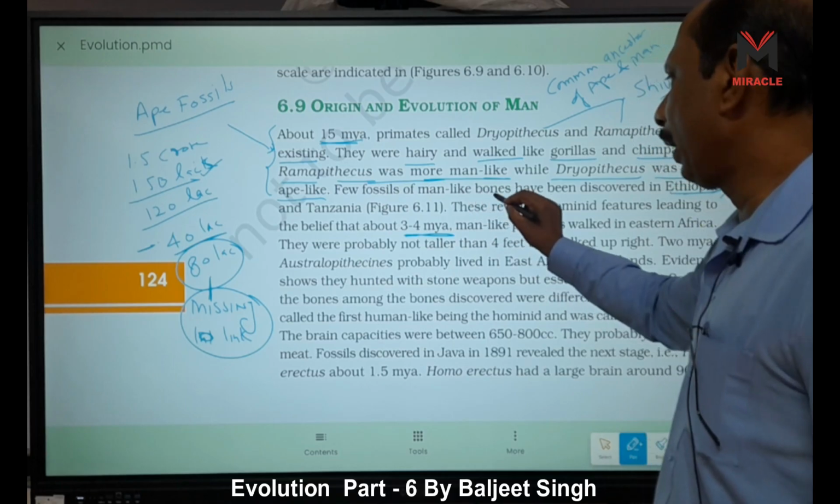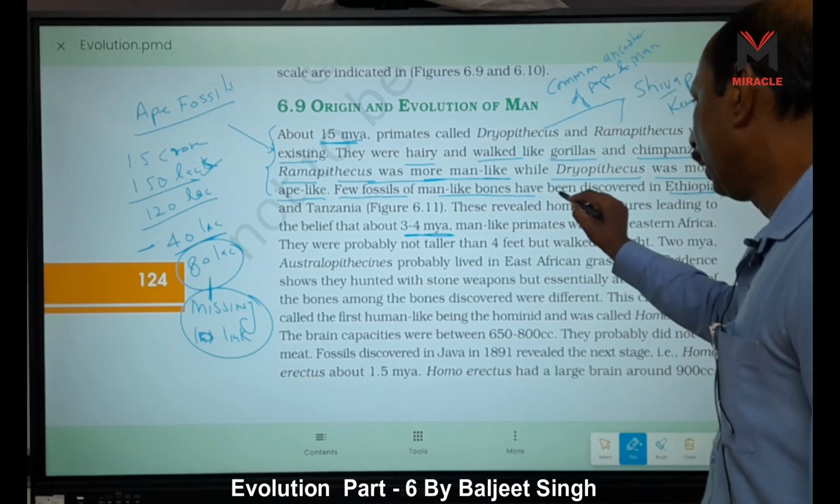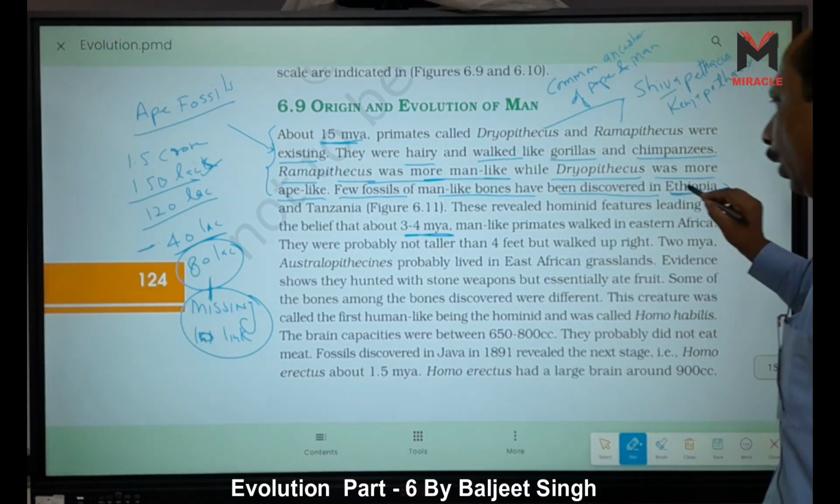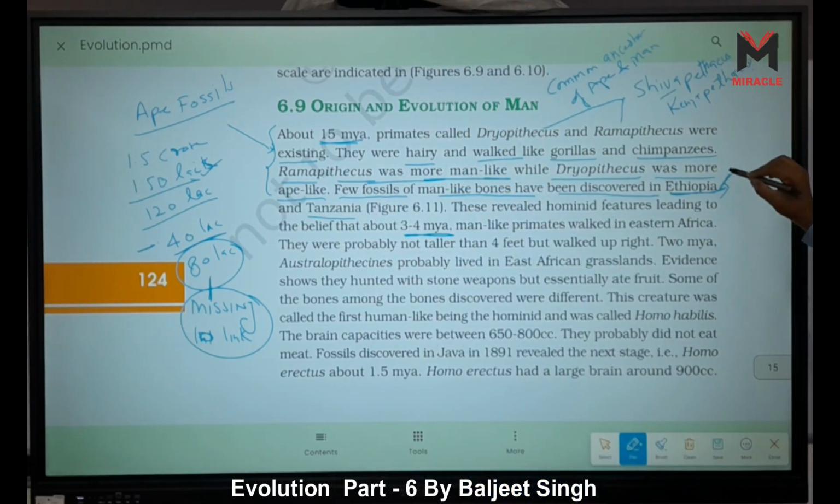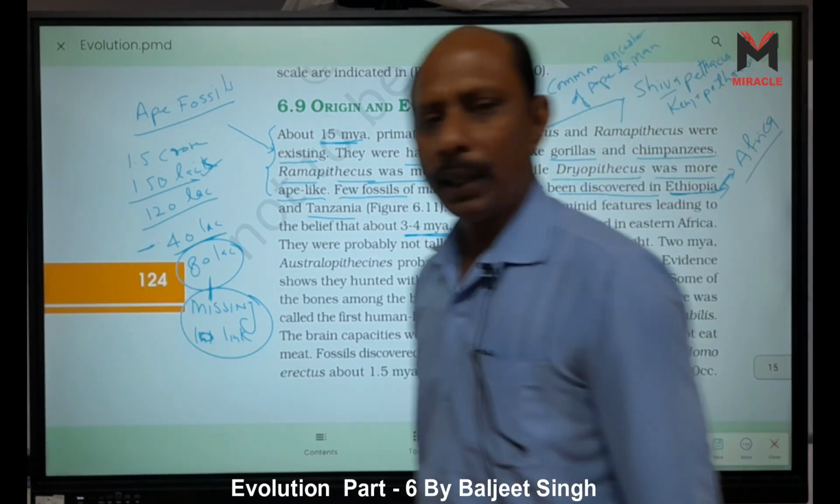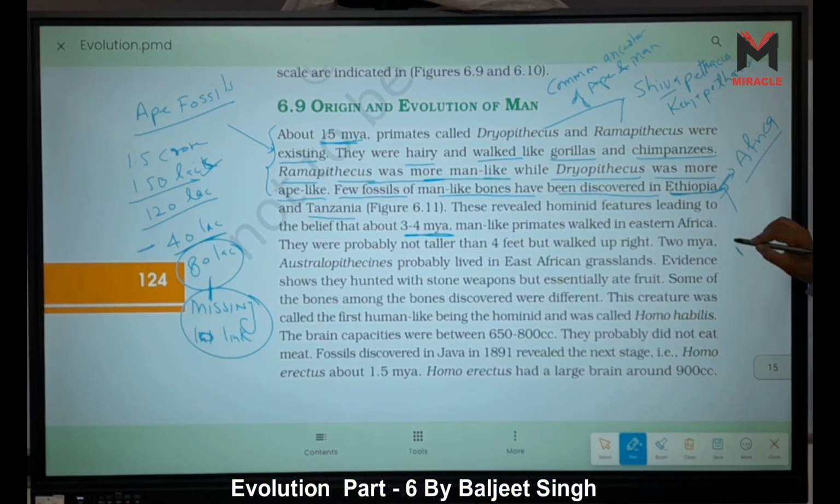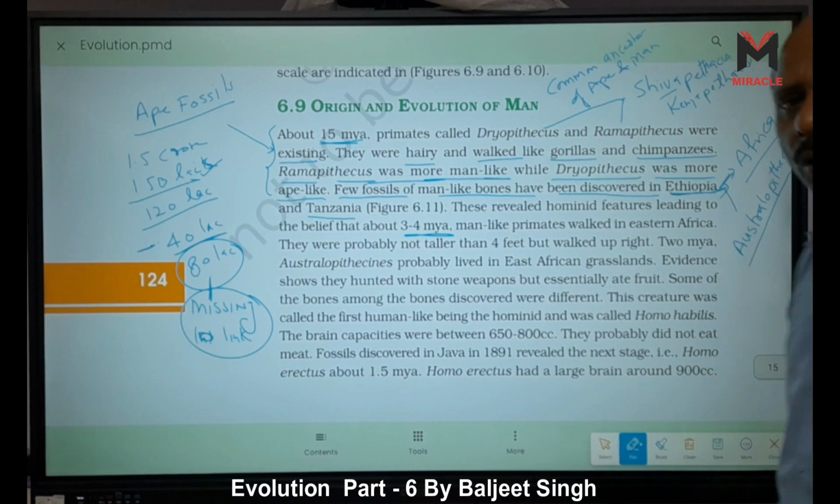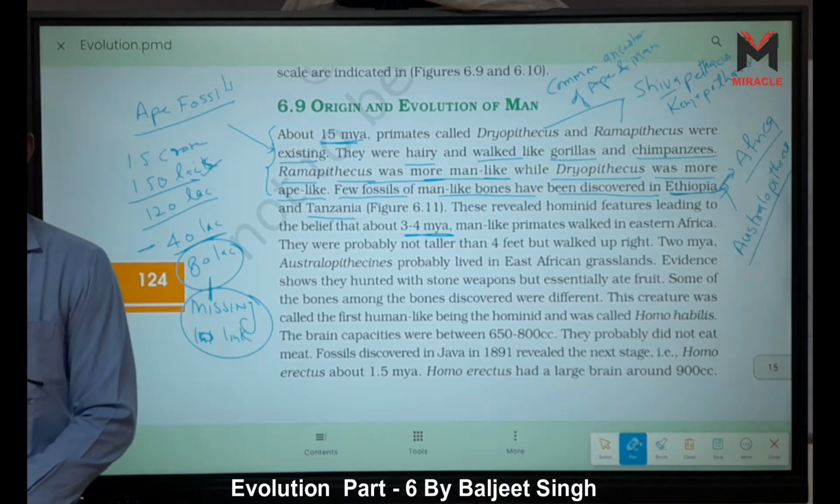Now come to the second point. Few fossils of man-like bones have been discovered in Ethiopia and Tanzania. I told you, Ethiopia and Tanzania are in Africa. What are these? These are Australopithecus. In the case of Australopithecus, what do we have?